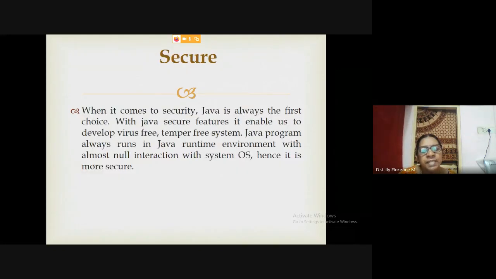The next feature is that it is secure. Not like C++. If it's C++, the program will compile and the exe will be managed and handled by the operating system files. But here, the JVM, that is, the Java runtime environment, is a separate environment. There is no interface, no contact of the Java runtime environment or Java bytecode with the operating system. So the bytecode will be very safe and very secure. It will not disturb any system. That is why it will be very secure.